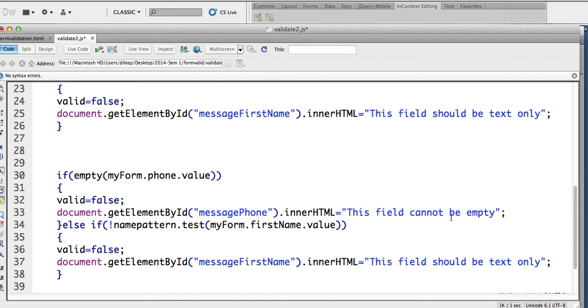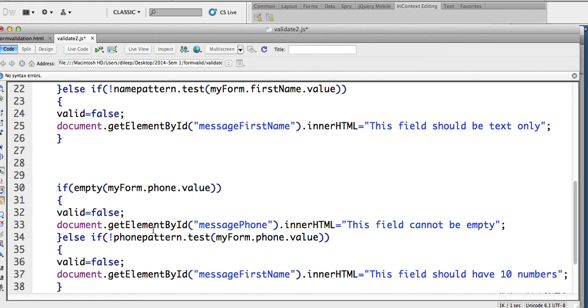So if empty, this field cannot be empty. Else, phone pattern. I'm going to make a phone pattern now and test it with the phone value. So this field should have 10 numbers. I don't know if that's the case, but I think it was the case last year. 10 numbers.